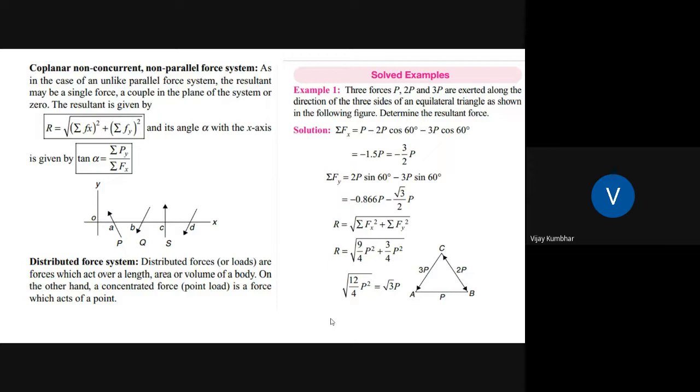Again, calculate summation Fy, which is equal to 2P sine 60 degrees minus 3P sine 60 degrees. After simplification, you will get 0.866P, that is, minus square root of 3 by 2 into P. After that, calculate the value of R, the magnitude of the resultant, by putting in the values of summation Fx as well as summation Fy. The magnitude of the resultant is square root of 3 into P.